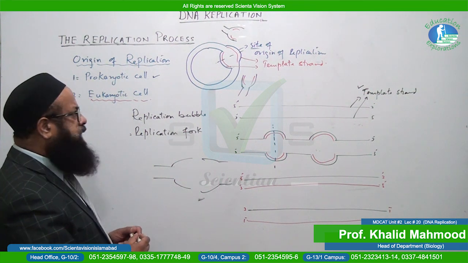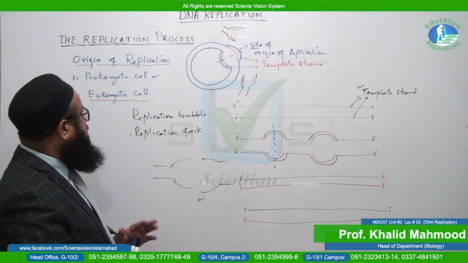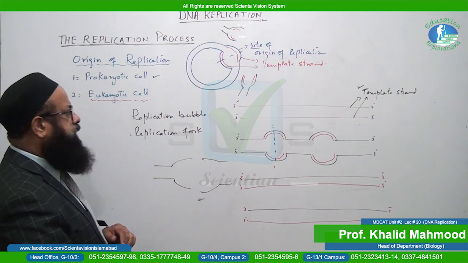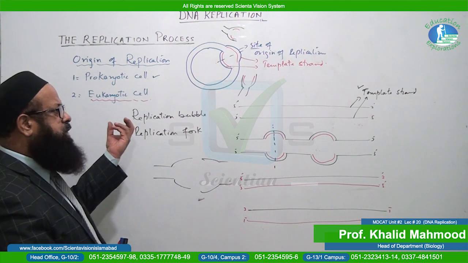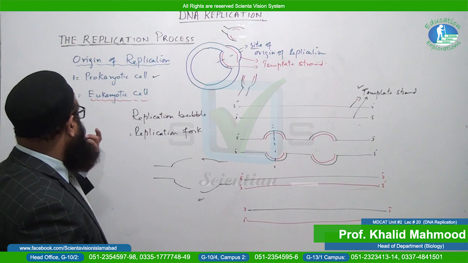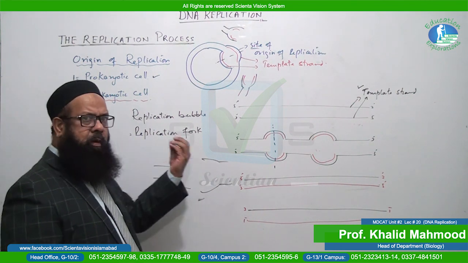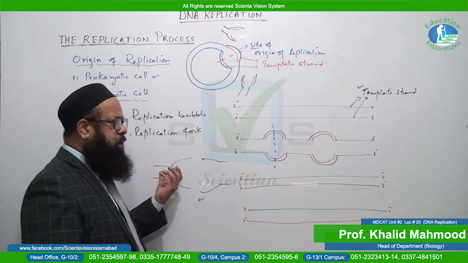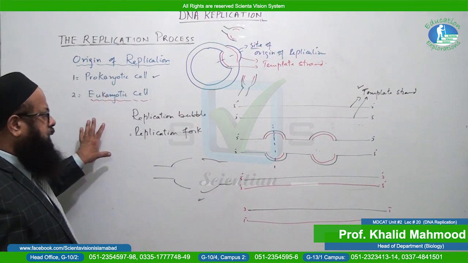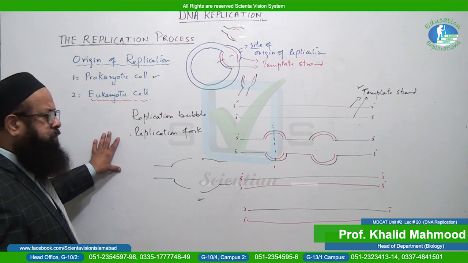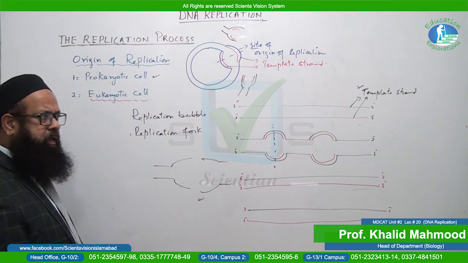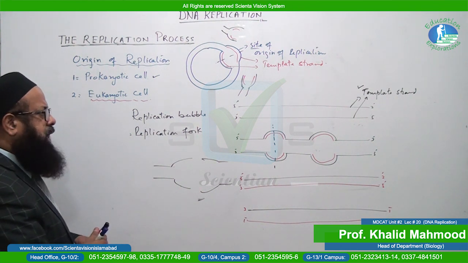As we have already mentioned, for the convenience of the study, we will divide the process of replication into 3 phases. So this is basically the first phase of the process of replication, in which we have discussed all this. Now we will see the details of different types of enzymes which are involved in the process of replication, and what is their role as well.